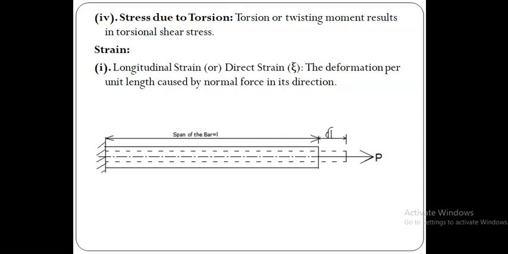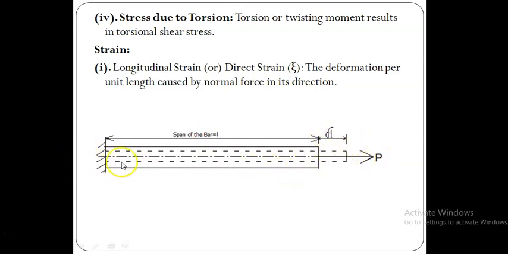This longitudinal, direct or linear strain can be defined as the deformation per unit length caused by normal force in its direction. Suppose this is the axis of this member. If you apply the force along this axis, this member is deformed along this axis, let it be delta L.